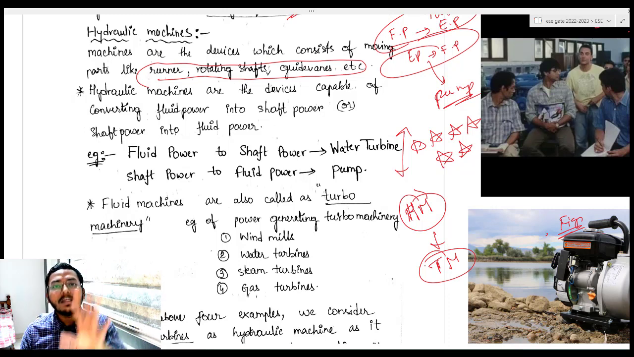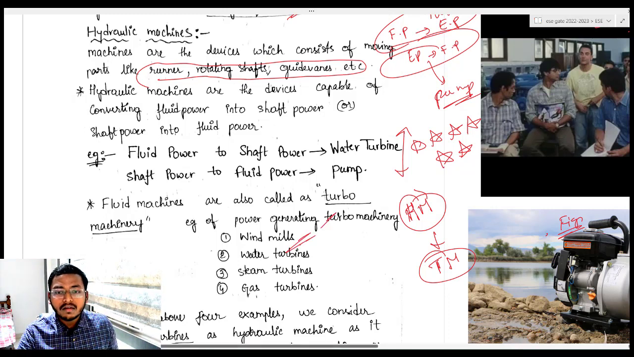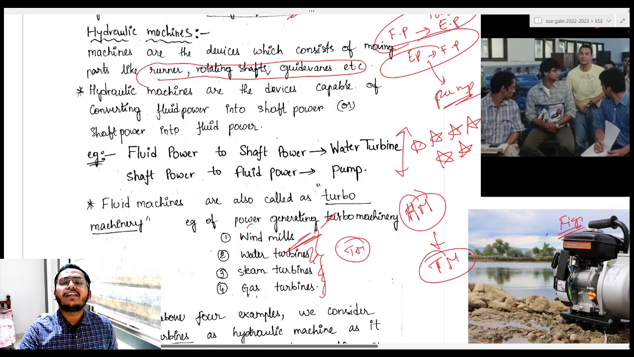For example, windmill, right? Because of the air we have these motors rotating and electricity is being generated. Similarly, we have water turbines, steam turbines, gas turbines. All this comes under turbo machinery. But हमारा कौन सा syllabus में? Hydraulic machinery. तो हम पढ़ेंगे कौन सा? Only which is related to water. So only this thing we are going to study in our topics.